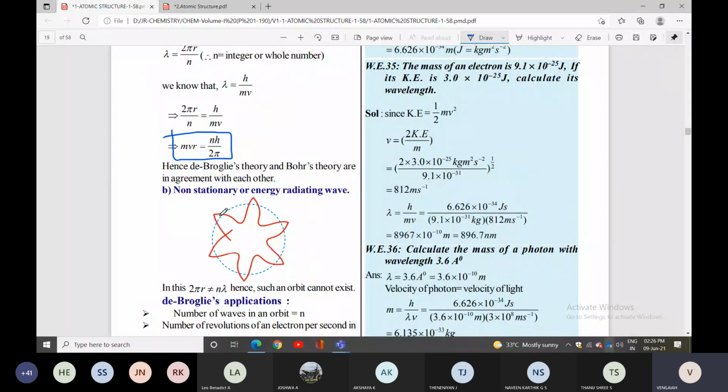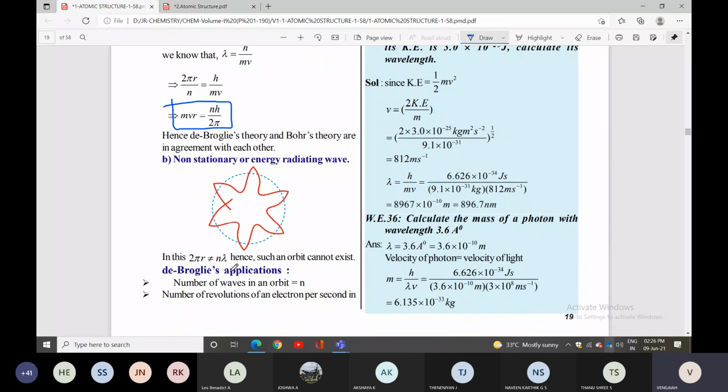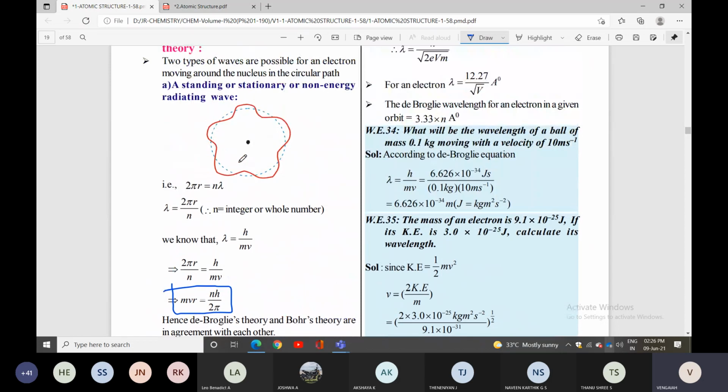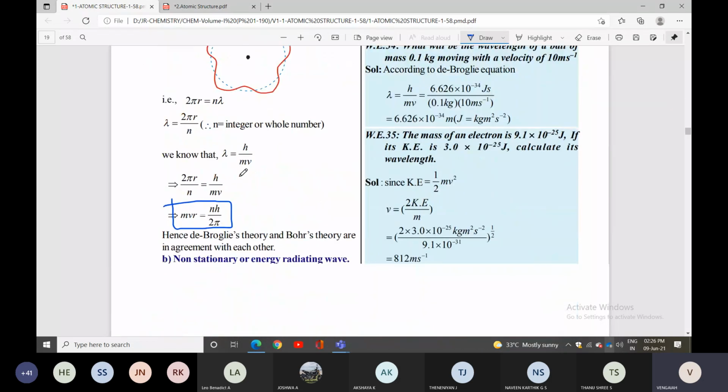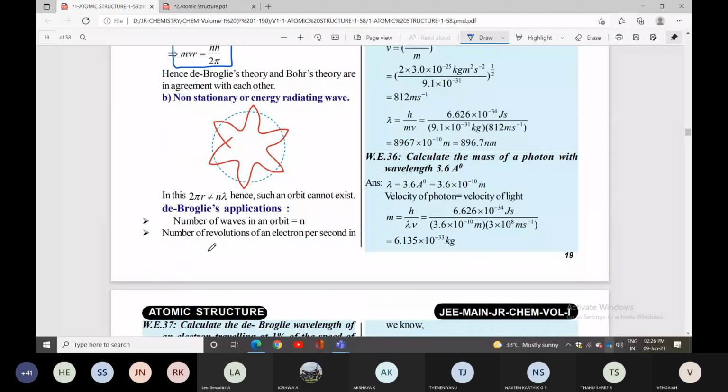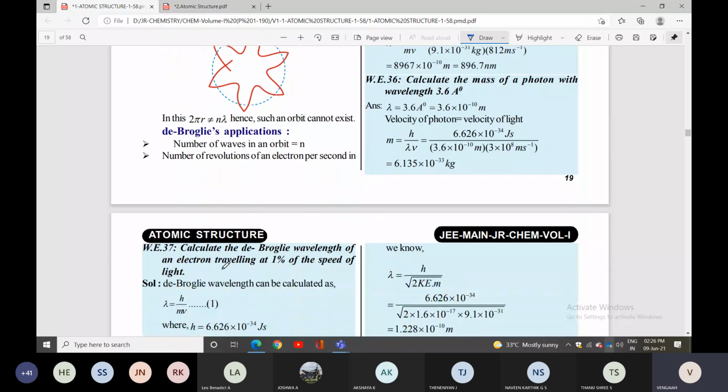Second one is de Broglie's applications. Before going to that, consider the non-stationary, energy radiating waves. For those, the condition 2 pi r is not equal to n lambda. Hence, such orbitals cannot exist. This is the point you can check.